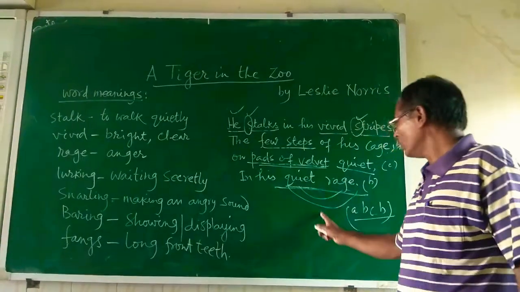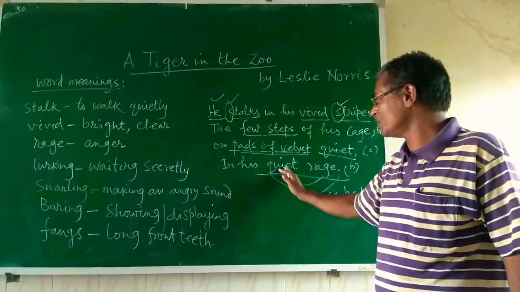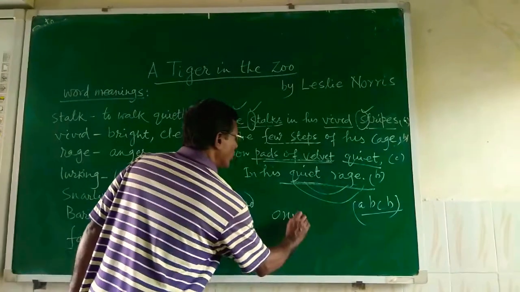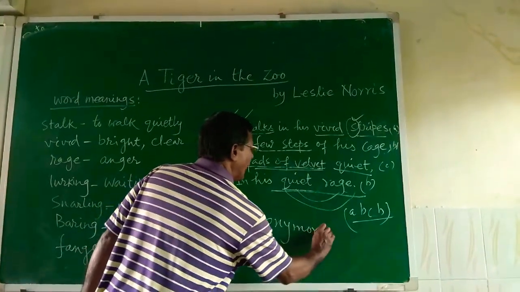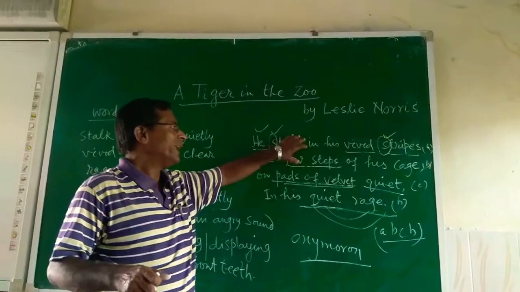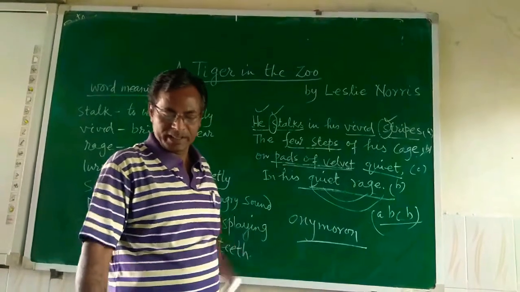And another thing I already told you, another figure of speech, or literary device, which is used there, is called oxymoron. Oxymoron, O-X-Y-M-O-R-O-N. So this is the first stanza of this poem, and next time we will start the second stanza, and I will give you more about that.